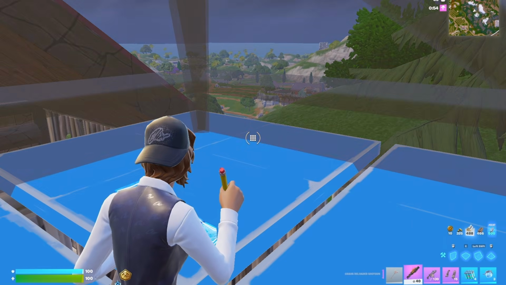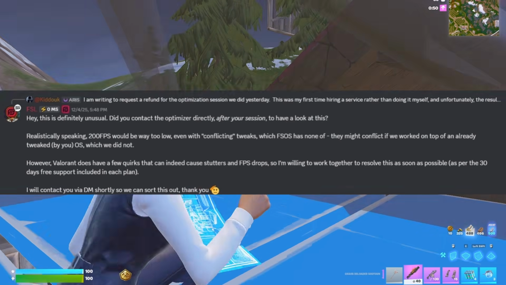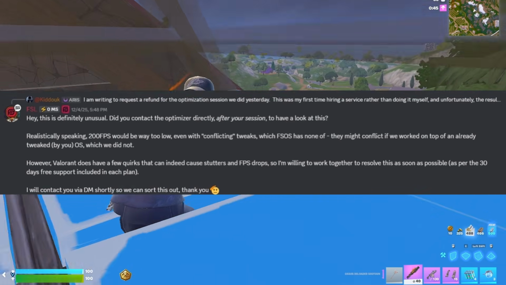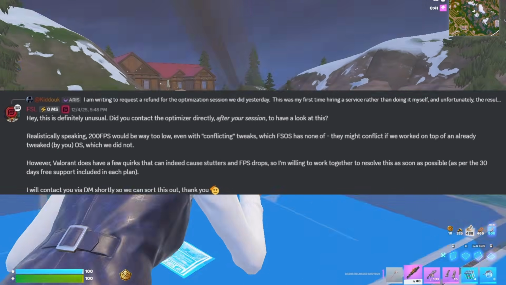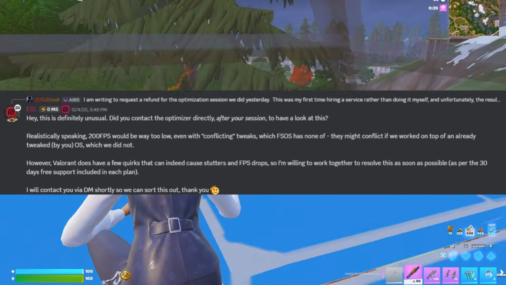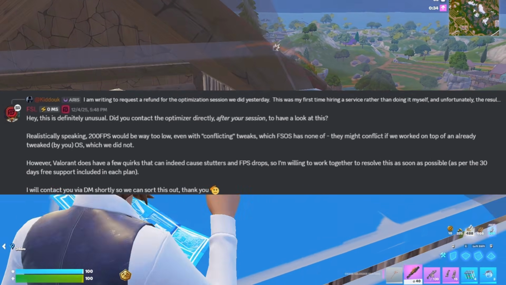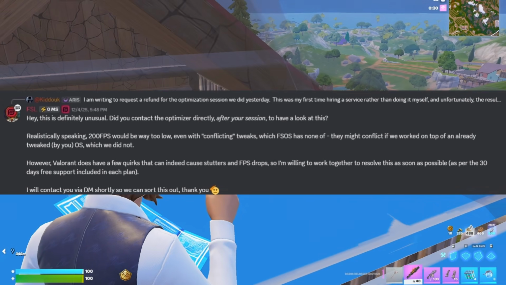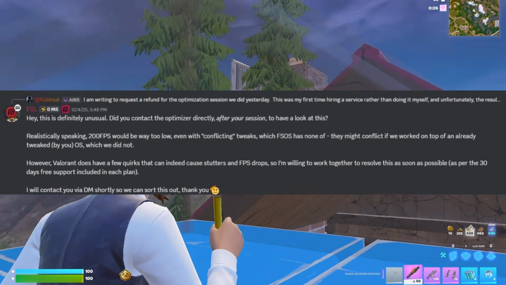And then we have FrameSync's reply to it. He said, this is definitely unusual. Did you contact the optimizer directly? Realistically speaking, 200 FPS would be way too low, even with conflicting tweaks, which FSOS has none of. It might conflict if we worked on top of an already tweaked OS, which we did not. However, Valorant does have a few quirks that can indeed cause stutters and FPS drops, so I'm willing to work together to resolve this as soon as possible, as per the 30 days free support included in each plan.